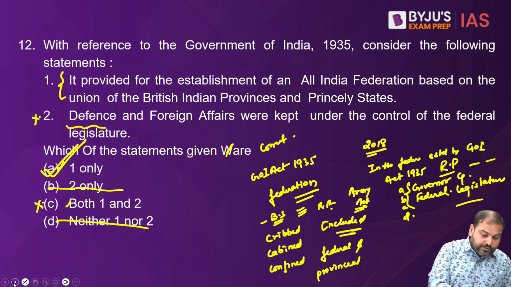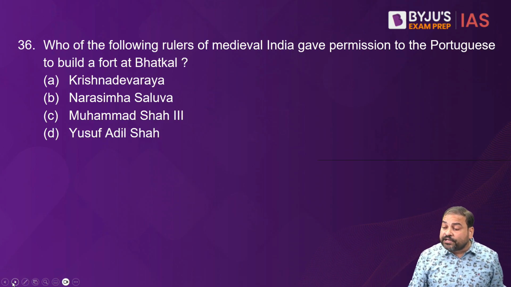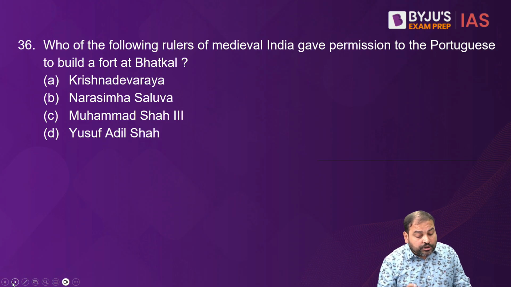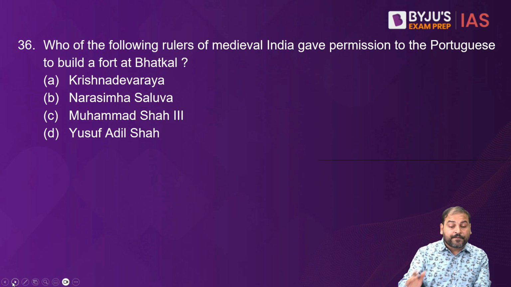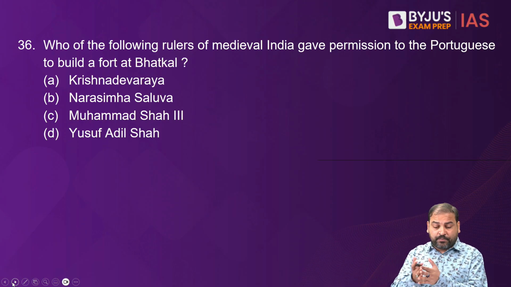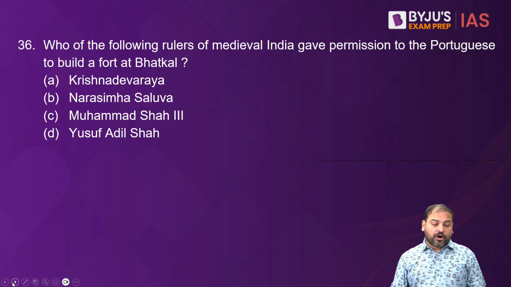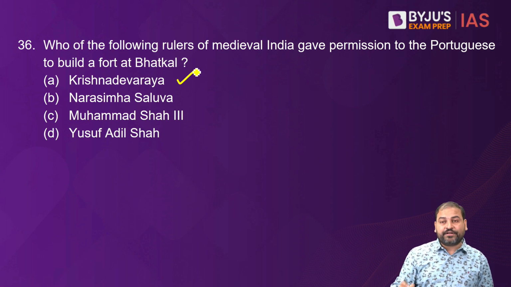Moving ahead to the next question. The next question is, which of the following rulers of medieval India gave permission to the Portuguese to build a fort at Bhatkal? Now, Bhatkal is a very popular place, keeps on coming in the news. It's in your Karnataka. Now, there are 4 options given, and the correct option is Krishnadev Rai, the great ruler of this place.